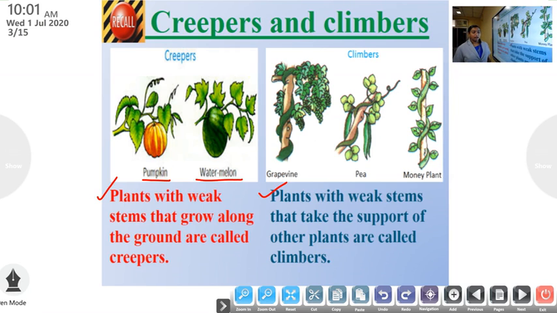Plants with weak stems that take the support of other plants are called climbers. Example, grapevine, tea plant, money plant.